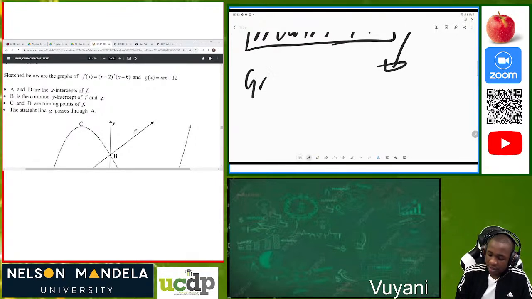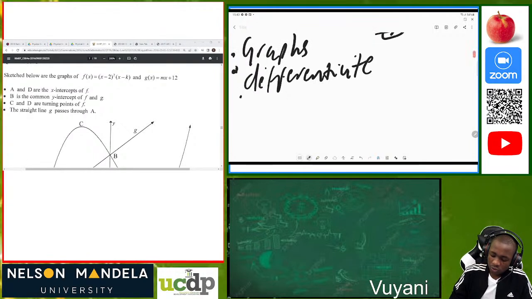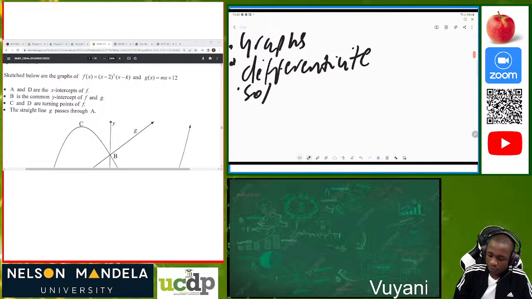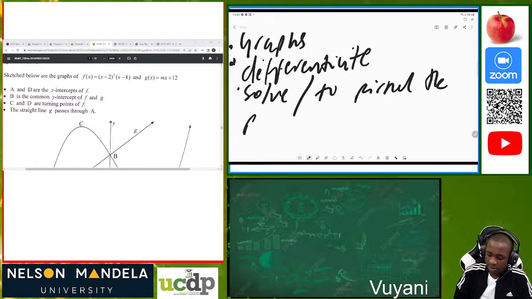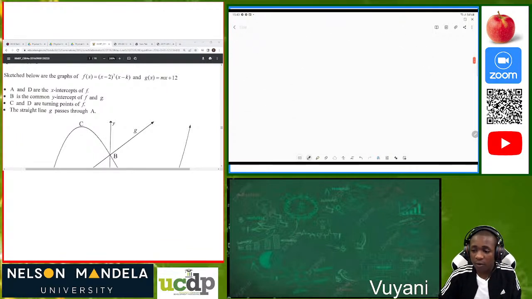We have graphs in calculus. You must be able to differentiate, and you must be able to find the first derivative from first principles. As always, let me start with the overview today.